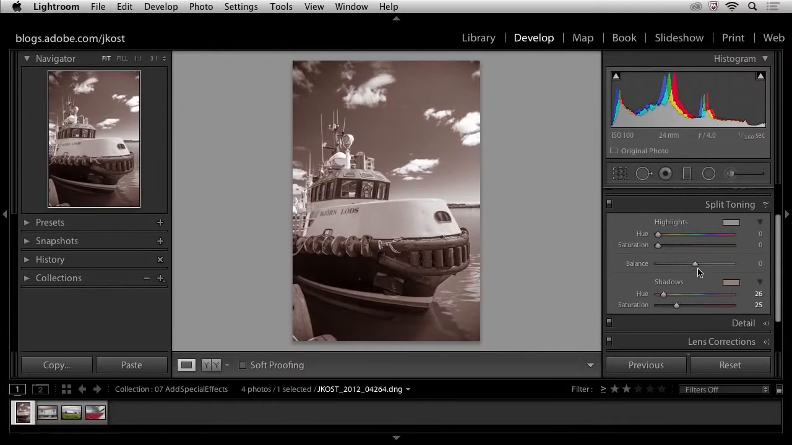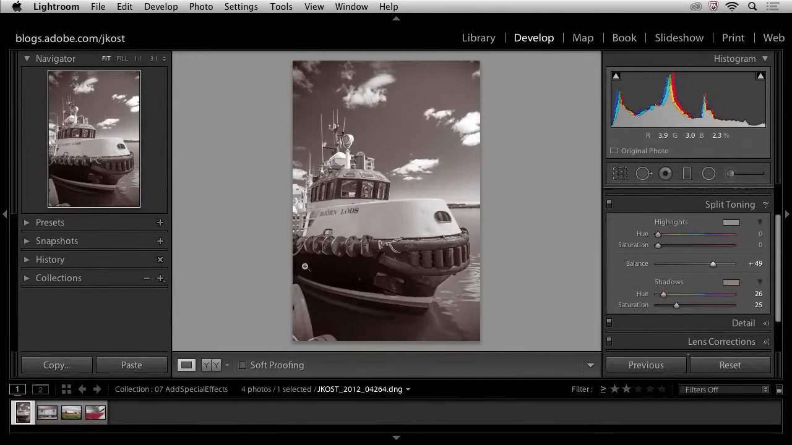So that's when the balance slider comes in. If I move the balance slider to the right, you can see that I no longer have that sepia tone in my mid-tone areas. It's really confined to the shadow areas. If I move the balance slider to the left, we can see that we have a lot more color going into not only the midtones but also the highlight area. So obviously that's just a personal choice, but I'm going to bring the balance slider over to the right quite a ways.